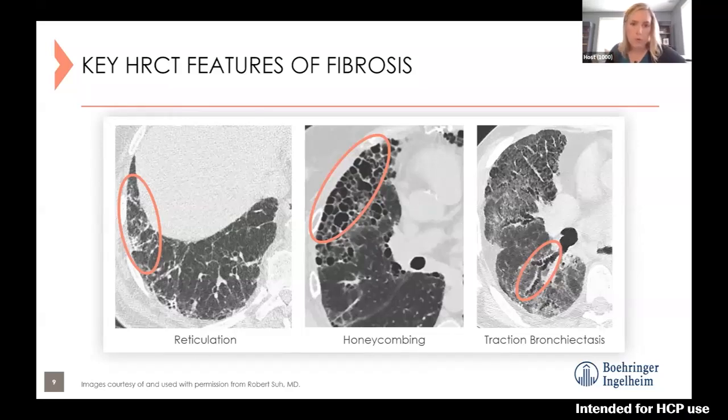And then in the middle, we'll see our prototypical finding in many of the pulmonary fibrotic diseases, which is honeycombing. And you can see why it's called honeycombing. It really does look like honeycombs on an image. Honeycombing results from the deposition of dense collagen fibers. They destroy the alveolar structure and end up with these cysts of varying sizes with thick walls, and they start to layer up or stack upon each other. And so when we see honeycombing, we really are concerned about pulmonary fibrosis. That's what we're seeing.